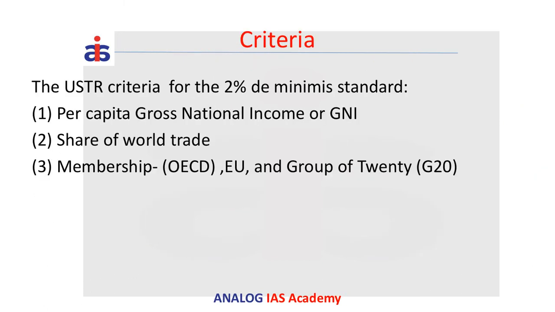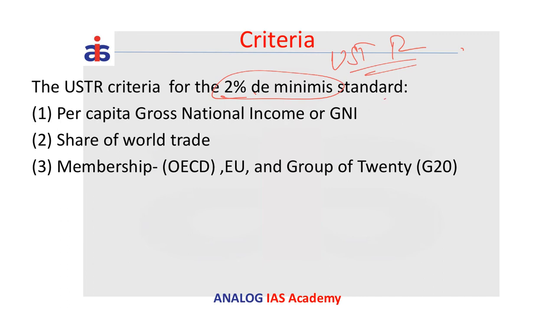So what is the basis for the change in status? A countervailing duty investigation must be terminated if the offending subsidy is de minimis. Now what do you mean by this de minimis standard? Let us have a look. According to the USTR, the following criteria was used. So, 2% de minimis standard. If this threshold is crossed, then the country is removed from the privileged list.